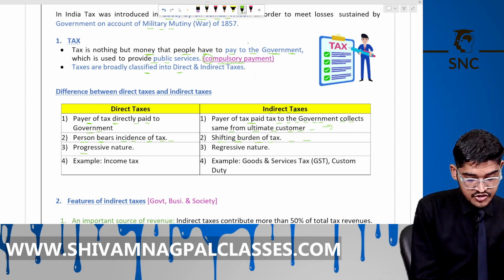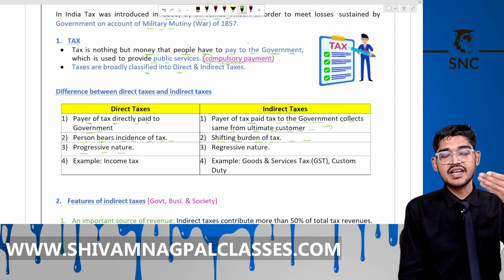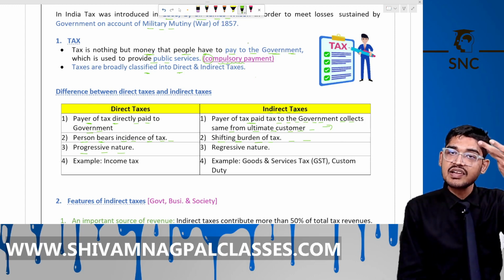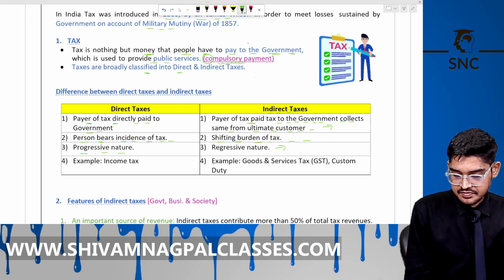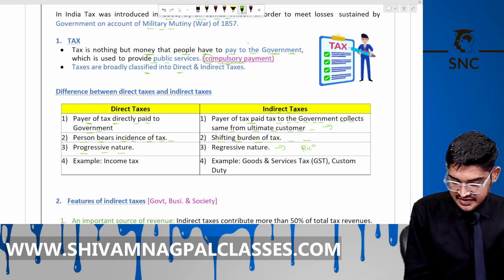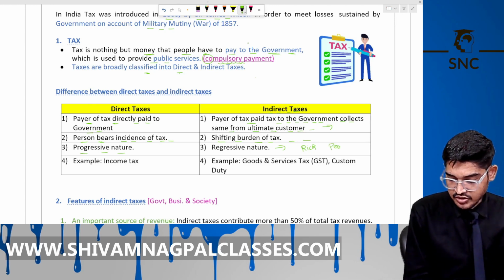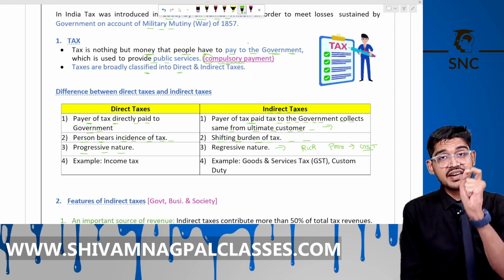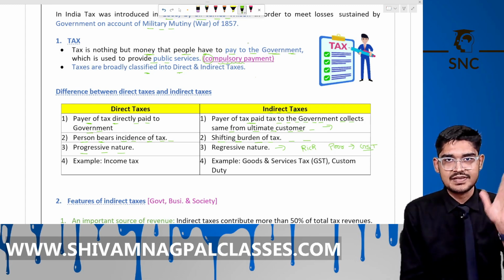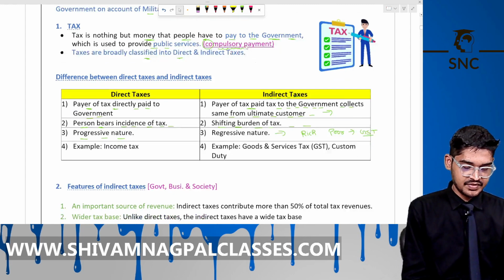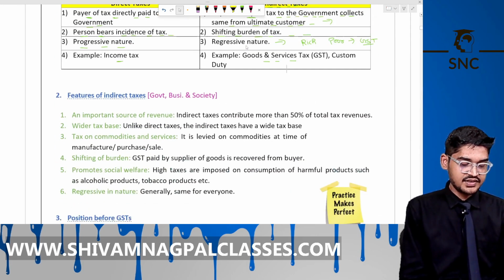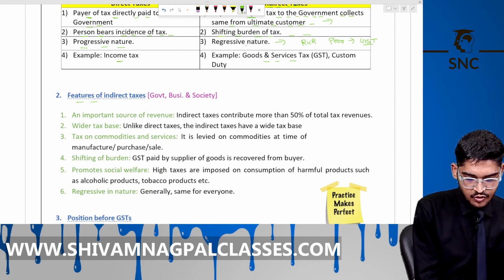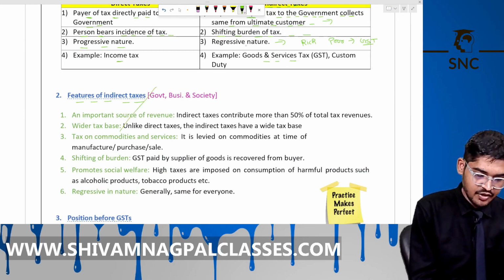Direct taxes are progressive in nature. As your income increases, your tax will increase. But under indirect taxes, under GST, a rich person like Ambani and a poor person both will have to pay the same GST. These are regressive in nature, same for all people. Is it clear? Right. Okay. Examples: income tax and GST. These are features of indirect taxes. These are not important, will not come in exam. You can leave it or just read it.